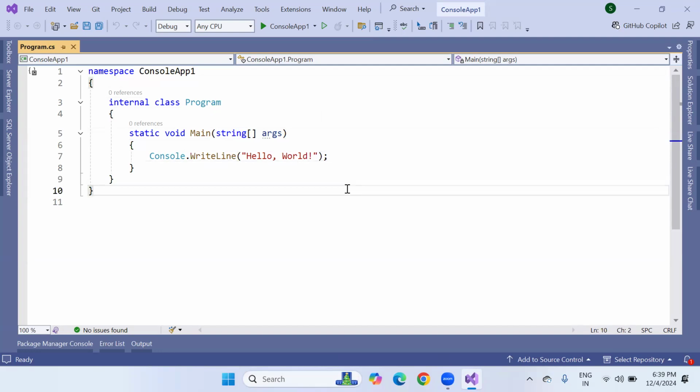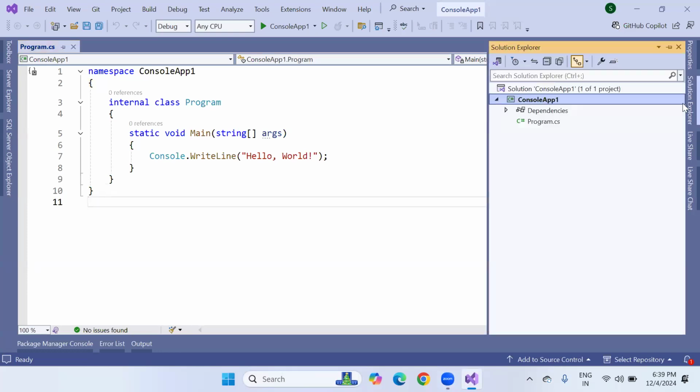Okay, fine. This is Visual Studio. The first time we create a new console application, the look and feel is like this only. Static void Main is the basic structure of a console program. But notice on the right-hand side there is a Solution Explorer window. In this Solution Explorer window, Program.cs is already there. This is your first class file. .cs is nothing but the C# extension.